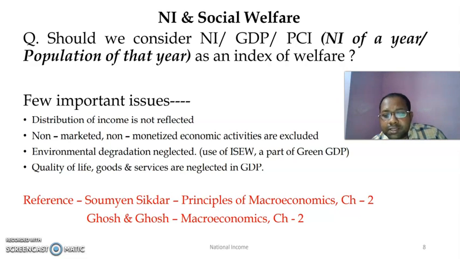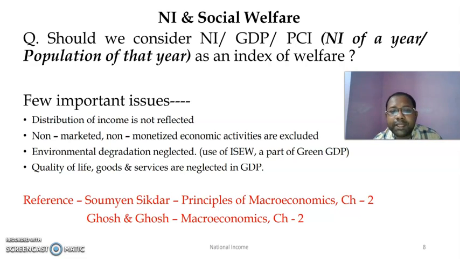And ISEW, the index of sustainable economic welfare, which is a part of green GDP, has been suggested to be used, and India has also agreed to use it by 2015. And then quality of life and quality of goods and services are neglected in case of GDP. So whether we should consider GDP or per capita income as an index of welfare is a cause of concern.